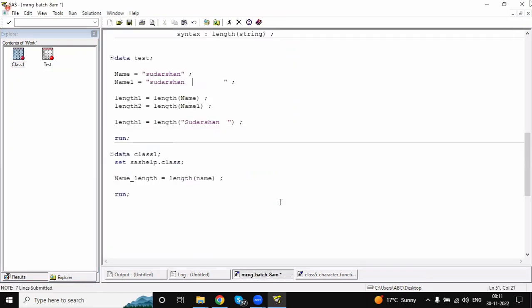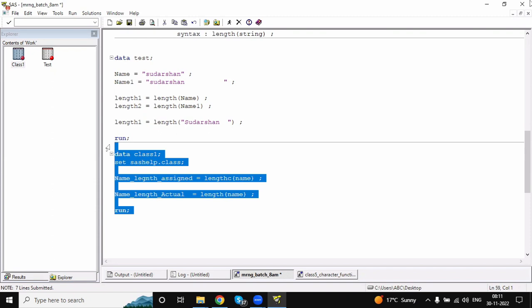To get this assigned length, you have a function called the LENGTHC function. I'm going to create one new variable called name underscore. To get the assigned length, I'm going to use the LENGTHC function, and to get the actual length of the variable, we're going to use the LENGTH function. LENGTHC function will give the assigned length. LENGTH function will give the actual length.